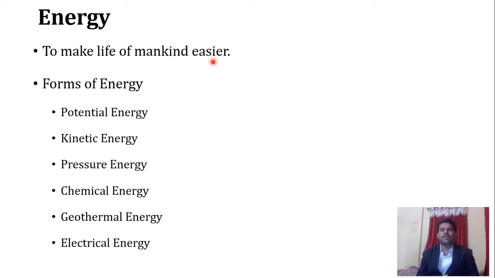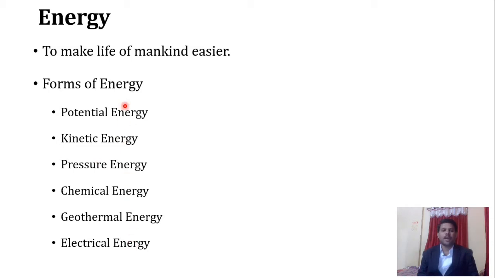So many things related to the transfer of energy are making our life very easy. If we take the example of an air conditioning system, it makes us comfortable within the room during summer. Refrigerators are used for food conservation. There are so many things related to energy. So energy is nothing but what makes our life easier. There are different forms of energy.